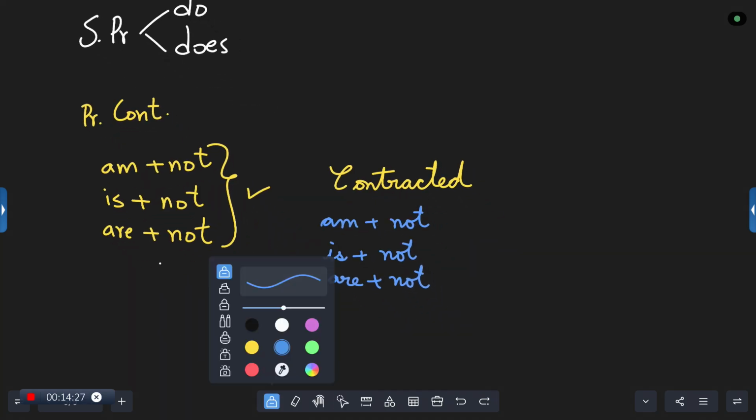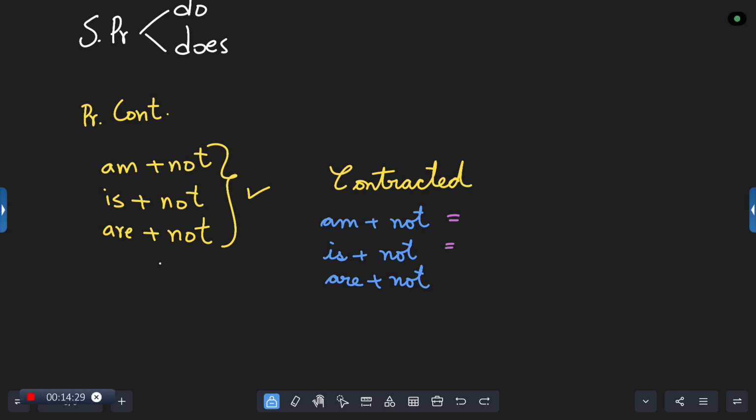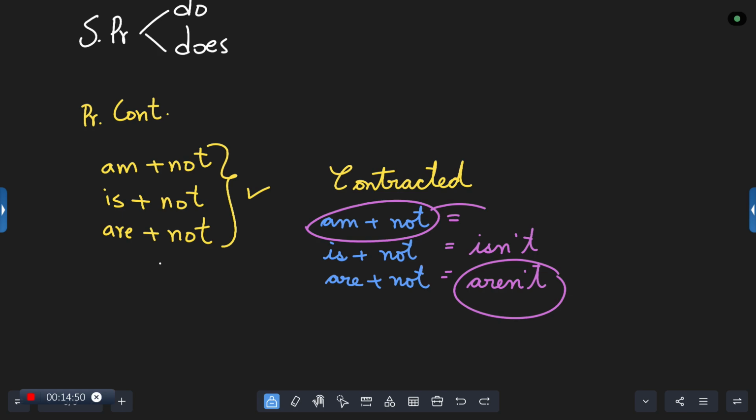Is plus not, isn't. Are plus not, aren't. Please pronounce it as aunt, just as you say A-U-N-T, aunt. A-R-E-N apostrophe T is aren't. Now, am plus not also is the same thing.